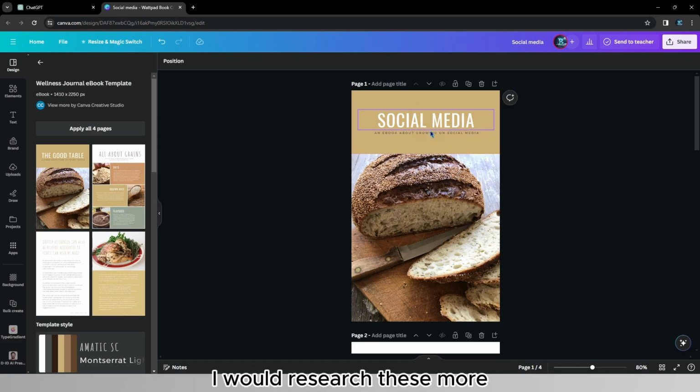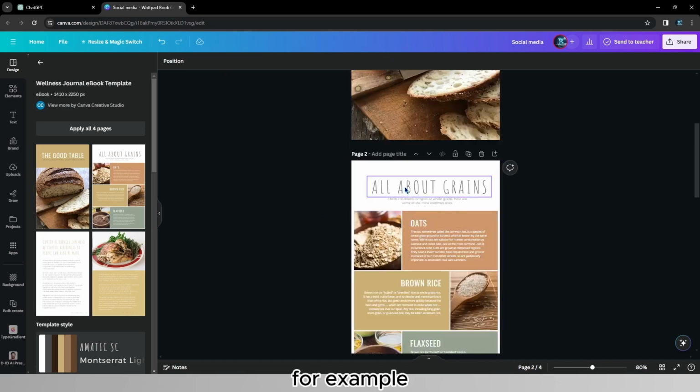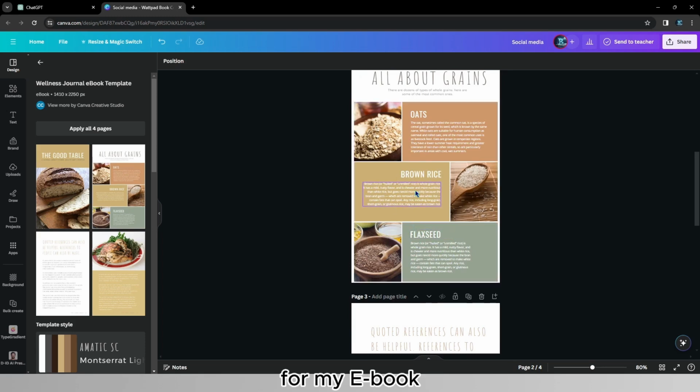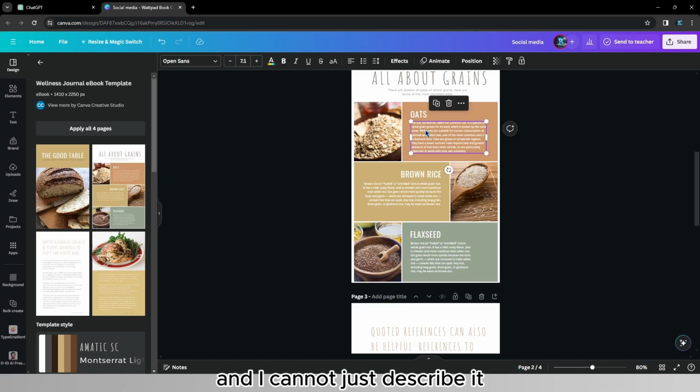I would research this more. I would probably ask ChatGPT once again what could be a good subtitle for this ebook. However, as you can see, for example, here, I wouldn't use a page like this for my ebook, as the information I'm providing is really extensive, and I cannot just describe it in this small box of text.